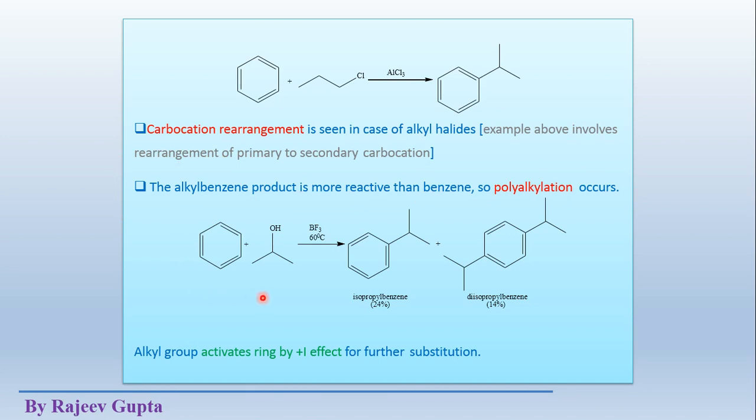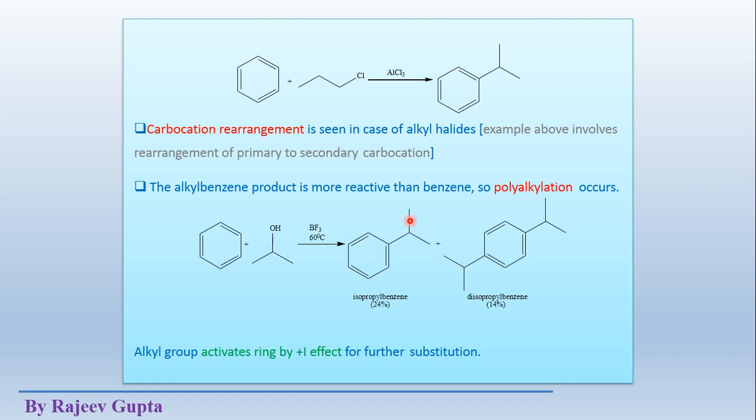See, this is the reagent. The reagent is an alcohol and boron trifluoride is a Lewis acid, and it gains electron density from this oxygen atom, and HOBF3 leaves from here as a negative ion, and positive charge comes on this 2 degree carbon atom. Now this already formed 2 degree carbocation attacks this benzene ring and forms this isopropyl benzene.